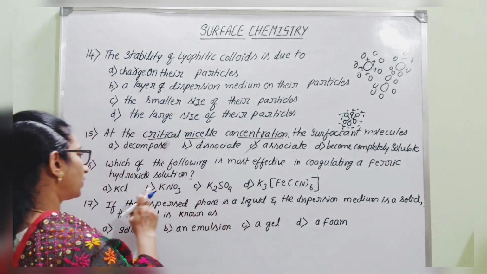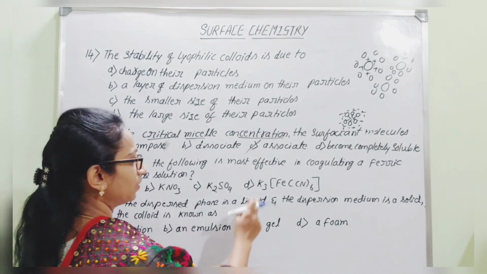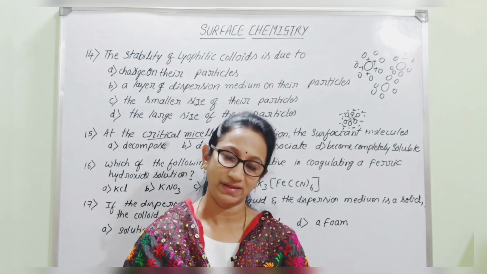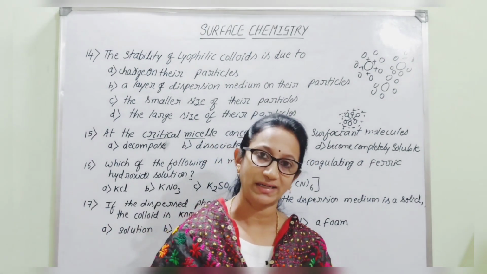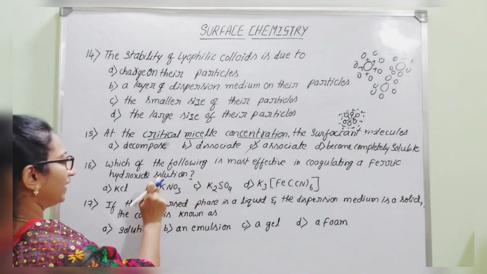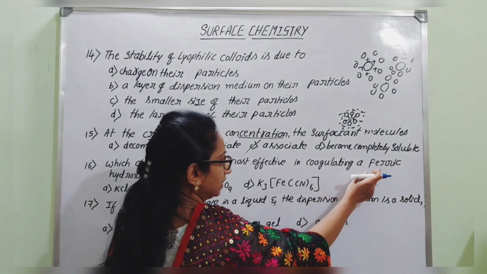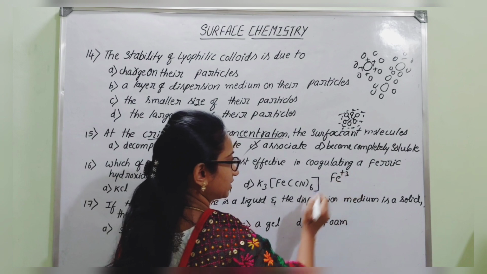However, which is more effective in causing that precipitation? So according to the Hardy and Schulze rule, the higher the valency of the active ion, the more is the coagulation effect. So you will observe, in ferric hydroxide sol, actually this ferric hydroxide sol is surrounded by Fe+3 ions.